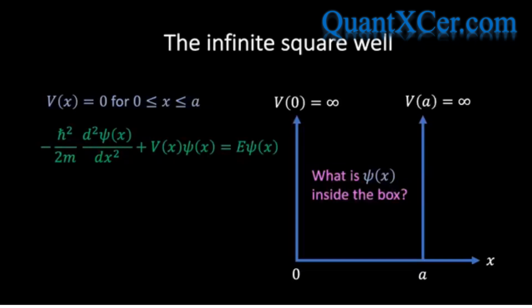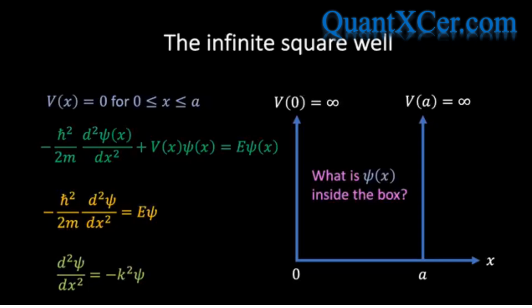Since we know that the potential energy is 0 inside the box, the time-independent Schrodinger equation simplifies to the following equation. We can then rearrange this expression and write it suggestively in the following form, where we have defined k as the square root of 2mE over h bar.